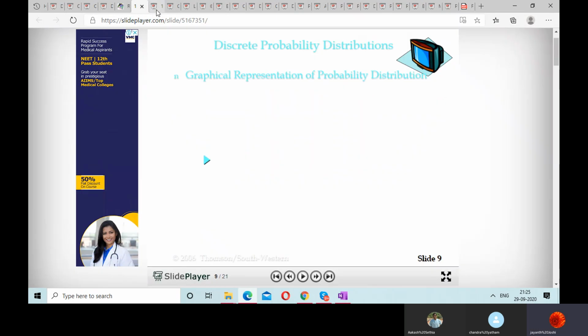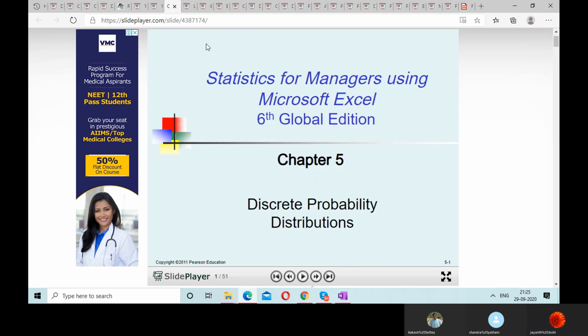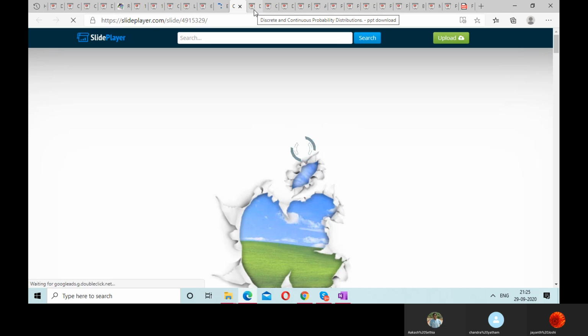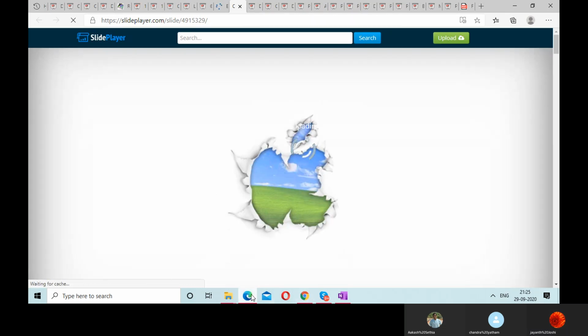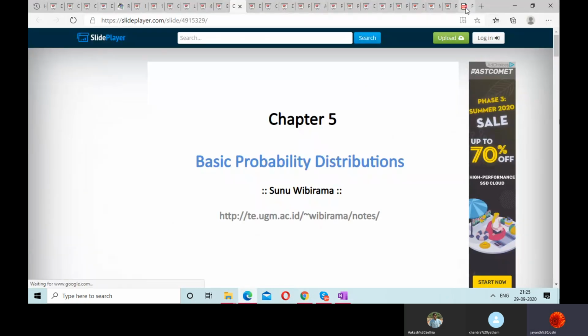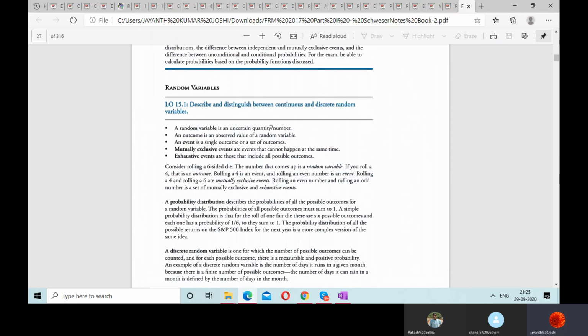So now let's go for the random variables and see a very good example regarding this. So what does the textbook say about the random variables? So random variable is an uncertain quantity or number. We don't know what that number would be. It can be anything. So if head falls, if I say 0, if tail falls, if I say 1, whatever falls, that is not certain. It is uncertain. So whatever falls, that is taking a number. That number is random variable.